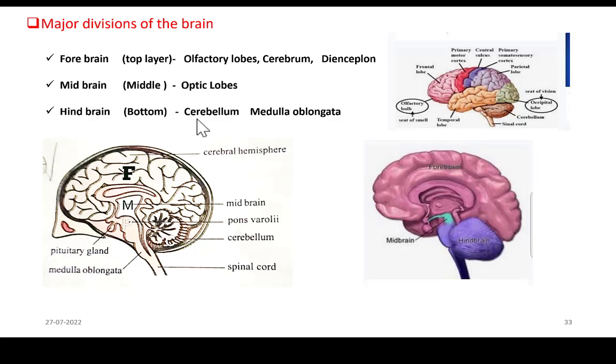But actually, hindbrain has three important parts: pons varolii, cerebellum and medulla oblongata. Here, pons varolii is this. But in the textbook, only in the picture the pons varolii is shown, but in the textbook matter pons varolii is not discussed. Okay, so according to textbook, hindbrain consists of cerebellum and medulla oblongata. Got it? So these are the major divisions of brain.